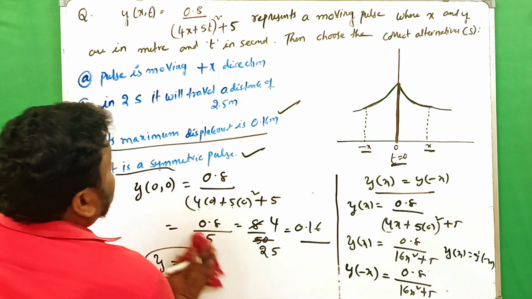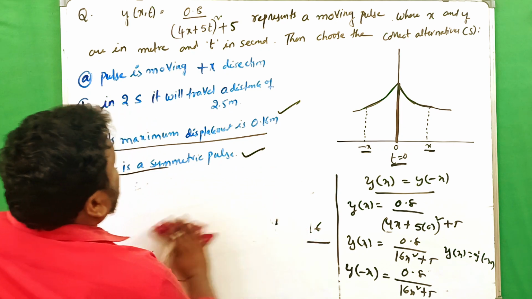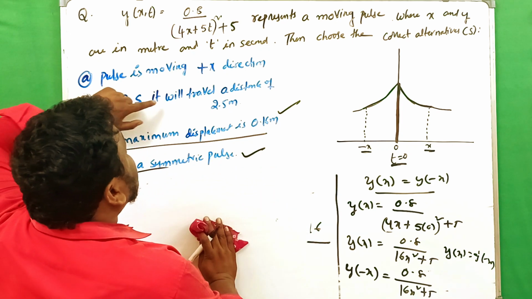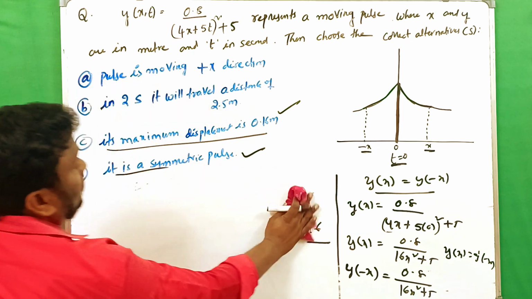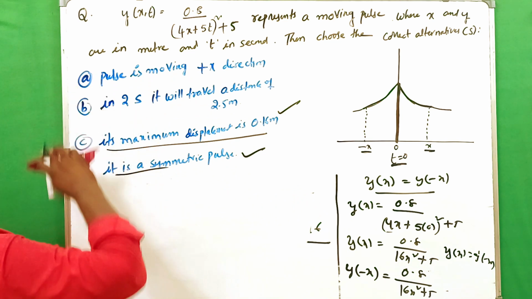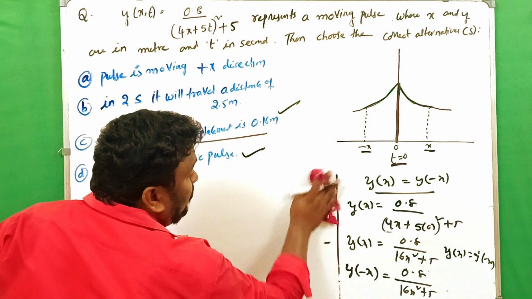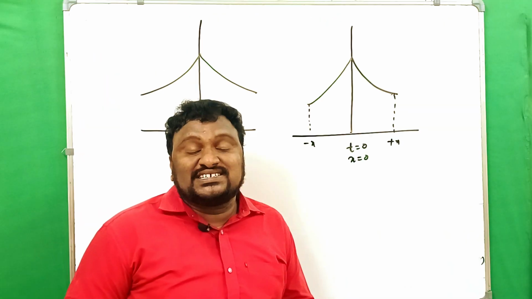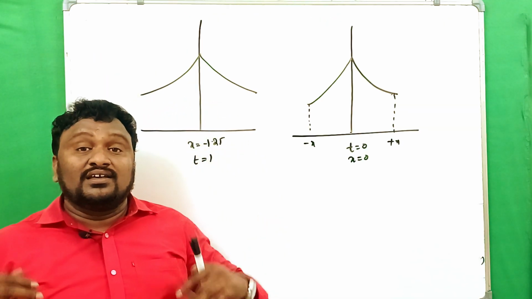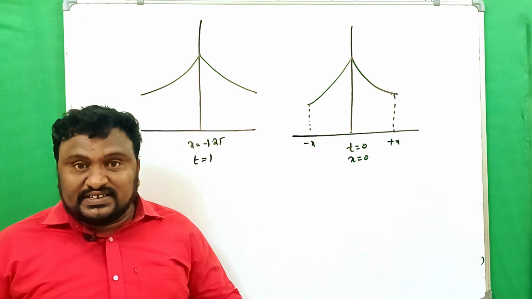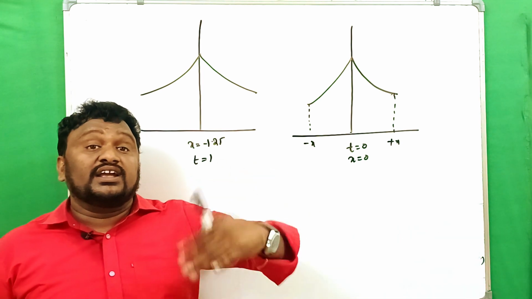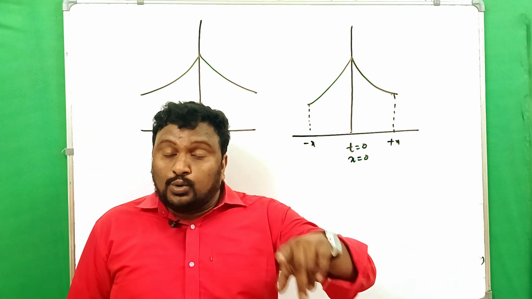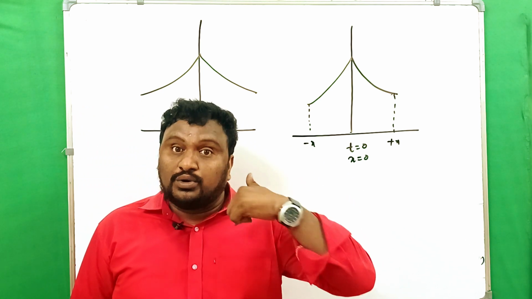Next, the other two: in 2 seconds it will traverse a distance of 2.5 meters, and our pulse is moving along the positive x direction. Among these two we have to check whether they are right or wrong. Now let's check whether the pulse moves along the negative x-axis or positive x-axis. And what was given is that it can traverse 2.5 meters in 2 seconds.